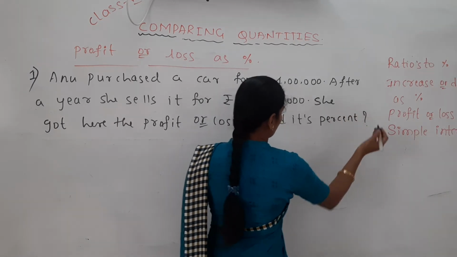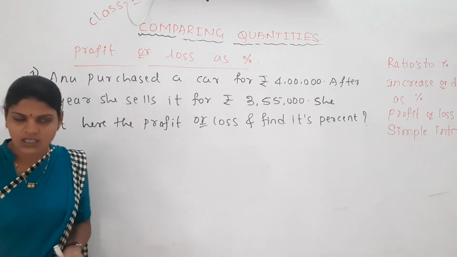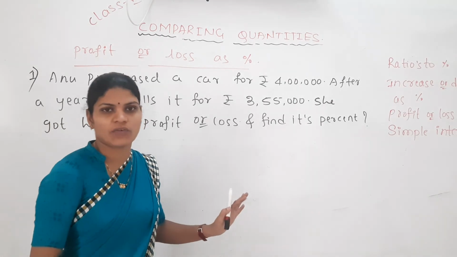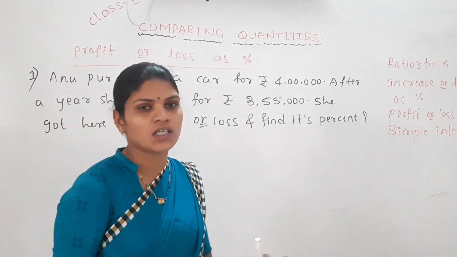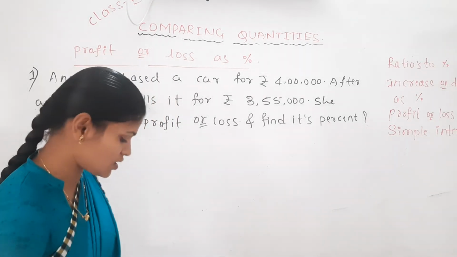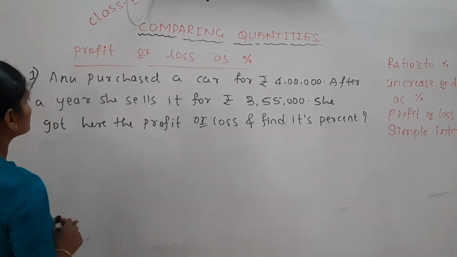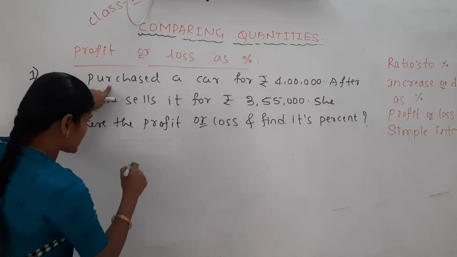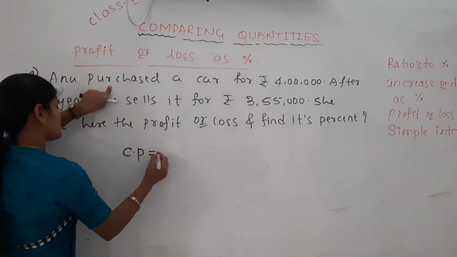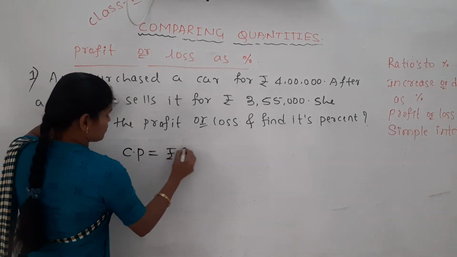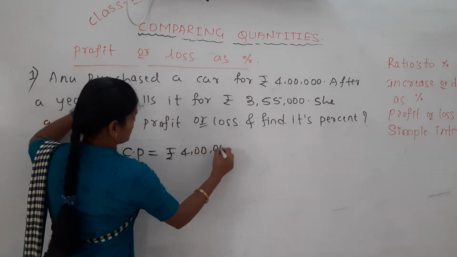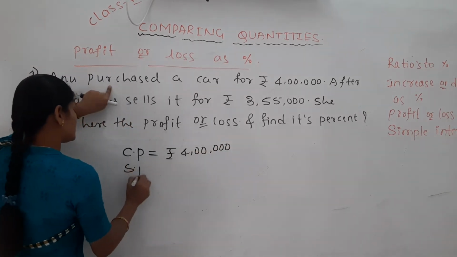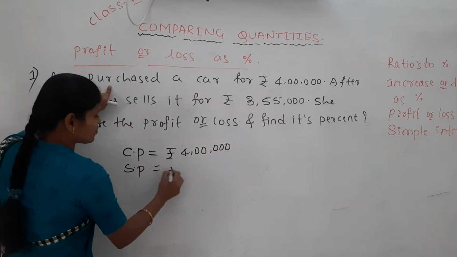Okay, did she get a profit or a loss? If it is a profit, find its profit percent, and if loss, find its loss percent. Yes, here what is the purchase means what here? Cost price. What is the cost price of the car here? Rupees 4 lakh. Yes. What is the selling price? She sells it for how much rupee?